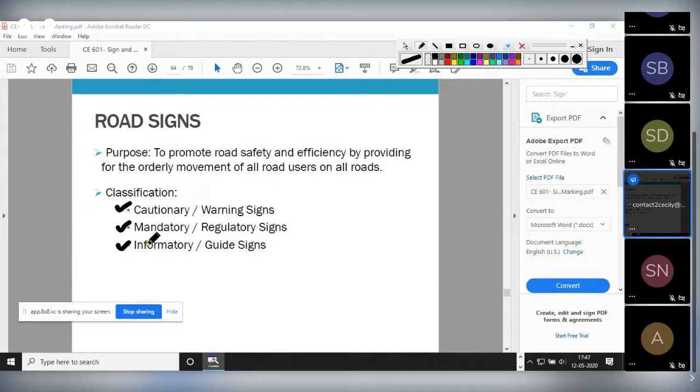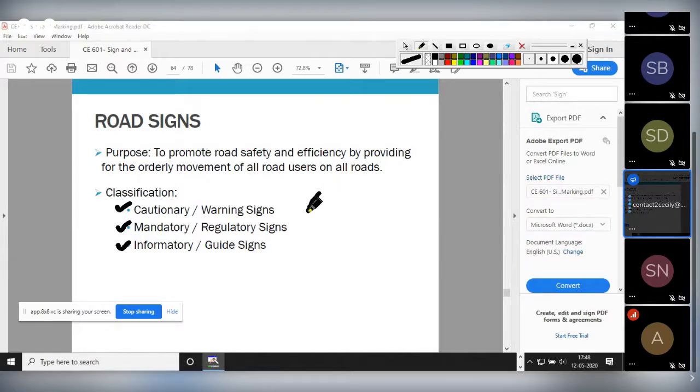Those are your informatory signs. They are guiding us. They are telling us after this many kilometers you will get this region. Or they will give you arrows also. They will show direction also, in which direction your particular facility or location is. So that's why this is called informatory or guide sign.